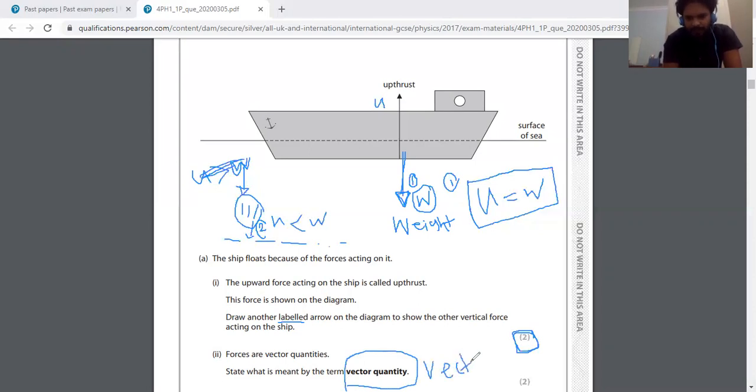One word is vector, the other word is scalar. This belongs to the first lesson in grade 9. Anyone knows about this one? Vector means the quantities which have both